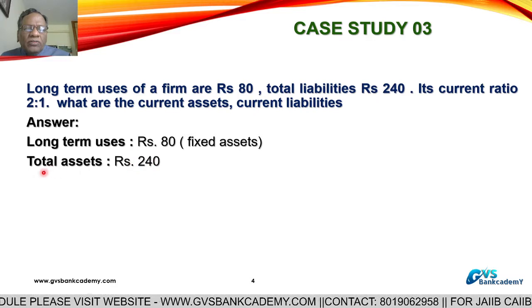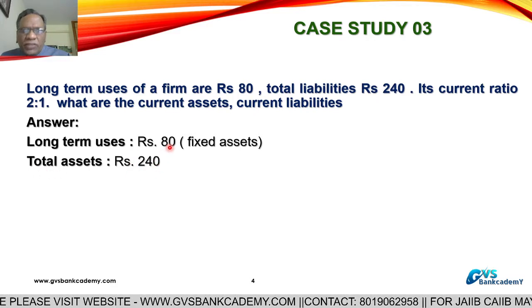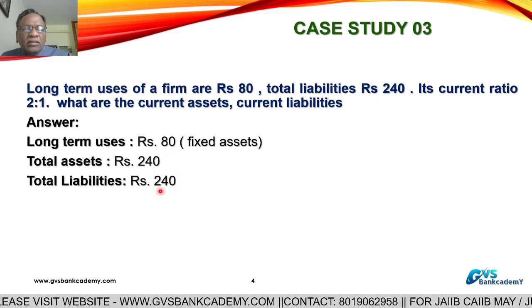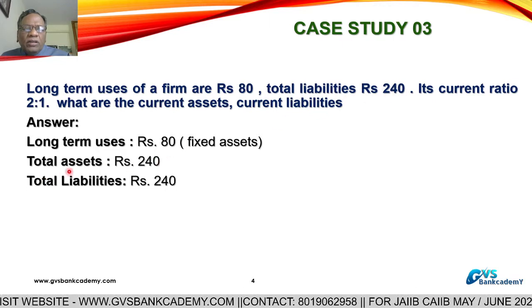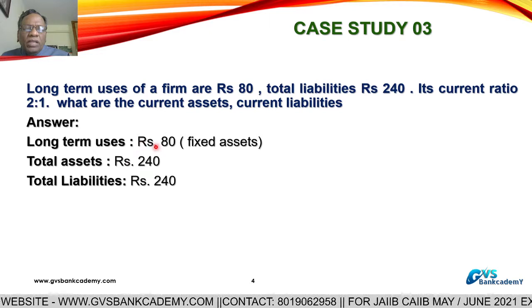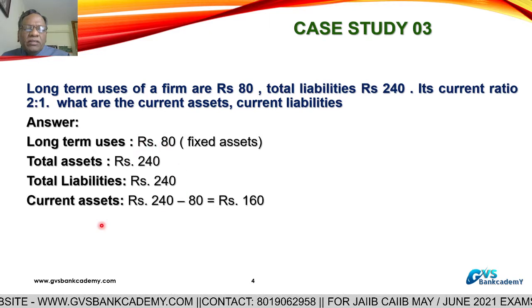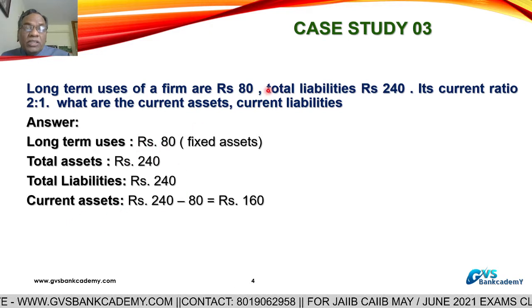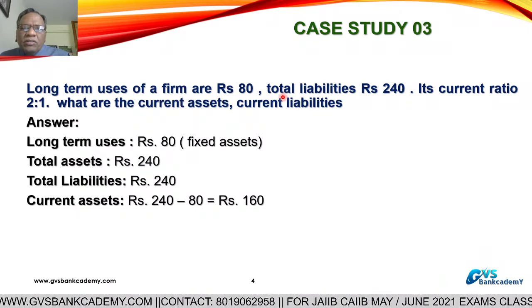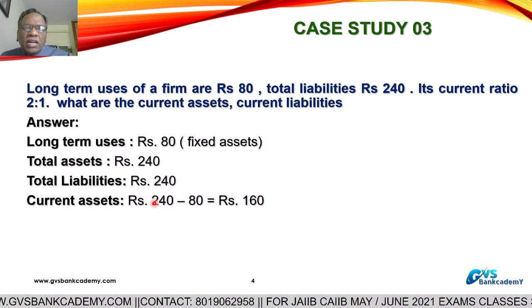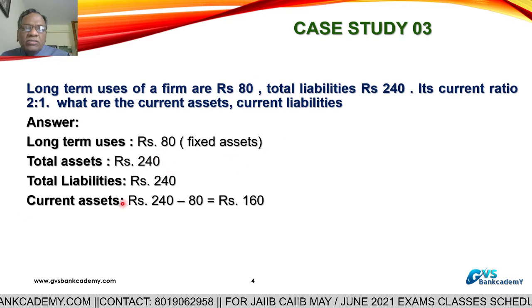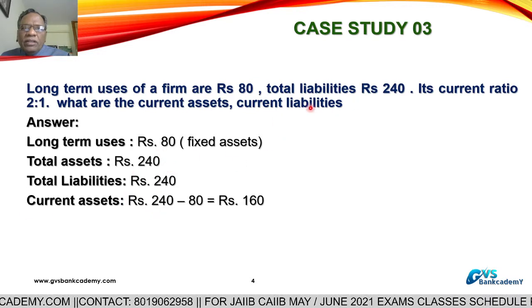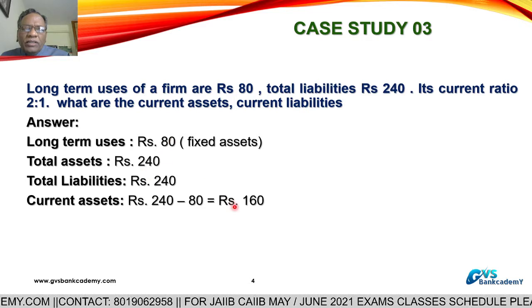Out of total assets 240, long-term uses, fixed assets, are 80. In this question, if there is no other non-current assets, current assets is equal to 240 minus 80, 160.